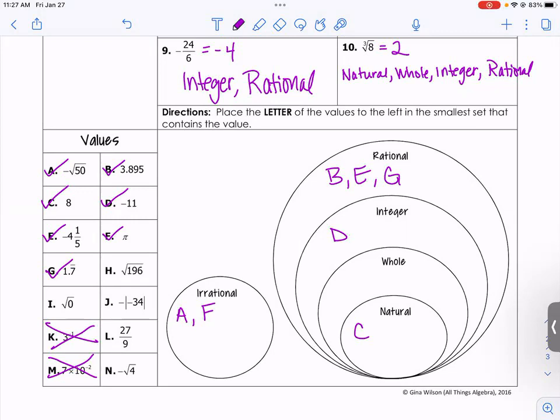Ooh, square root of 196. Is that a perfect square? Square root of 196 is 14. So that can be put in the natural numbers. That's a counting number. The square root of 0 is 0. So I is a whole number. The absolute value of negative 34 is negative 34. So that is an integer. What's 27 over 9? 3. So L can be a natural number. And negative square root of 4, well, the square root of 4 is 2. So this is negative 2. So that's an integer.